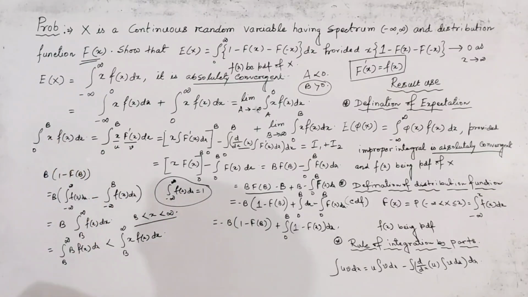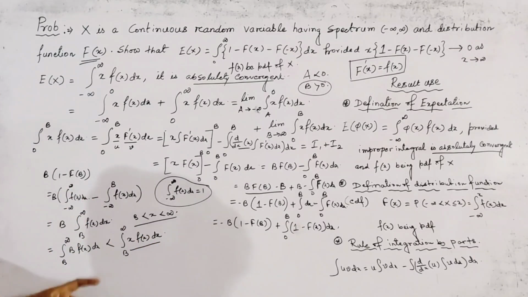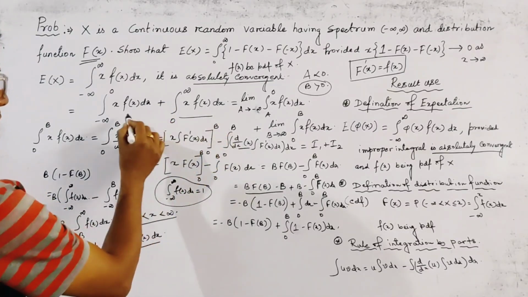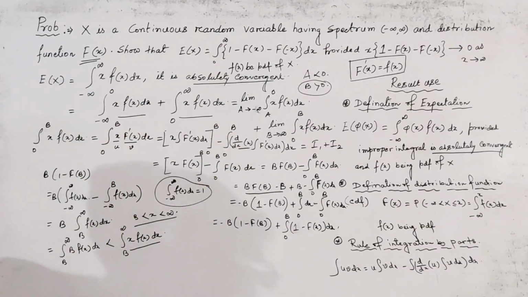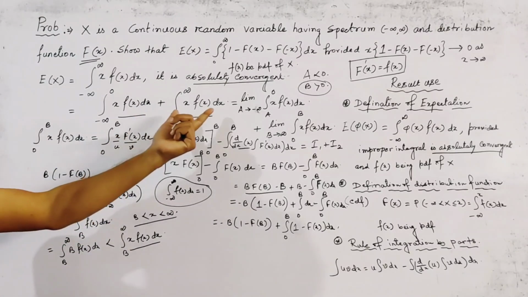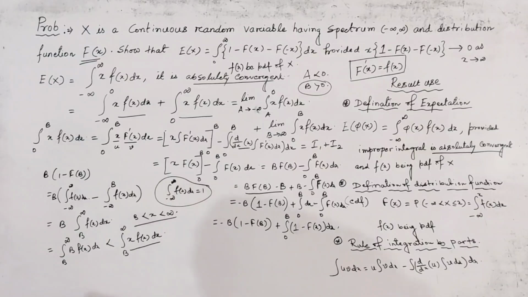Now we say that this integration is convergent. Why do we say this? Because we already said that these two integrations must be absolutely convergent. This integration is a part of that integration because that is 0 to infinity, but here b to infinity and b greater than 0. So if that integration is absolutely convergent, it must be convergent.